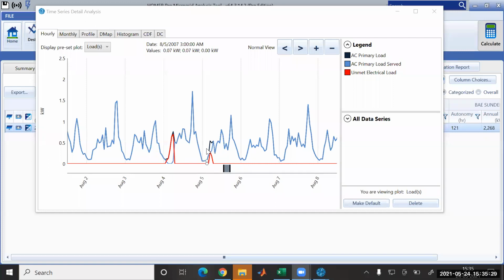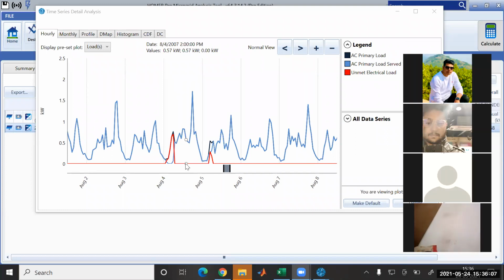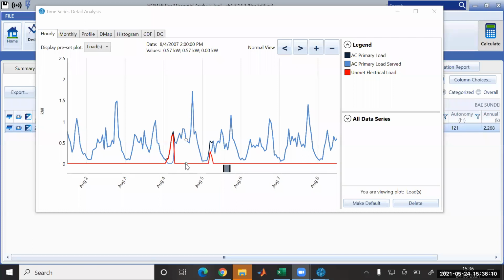So this black one is your AC primary load, that is, your load demand. This blue part is your generation, and this red is unmet load. So at this particular point and this particular point, on August 4th and 5th, due to some reason this load was unmet. Consider this is the starting and this is the ending. Consider that in the morning time it was unmet in both segments. Neither was the battery sufficient, nor was the solar generation sufficient.